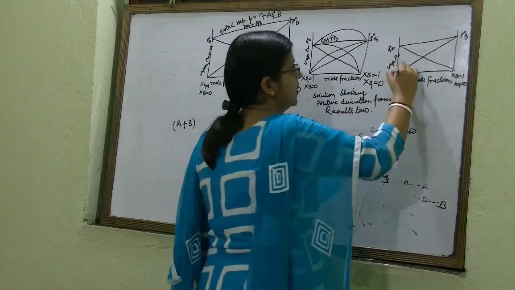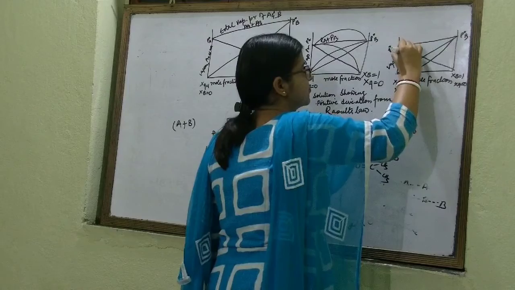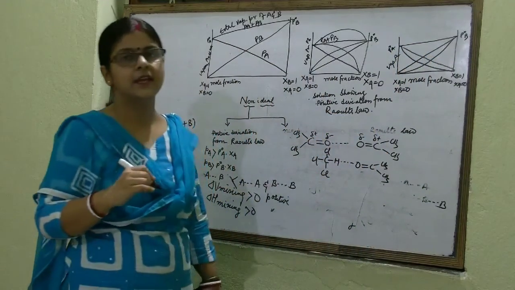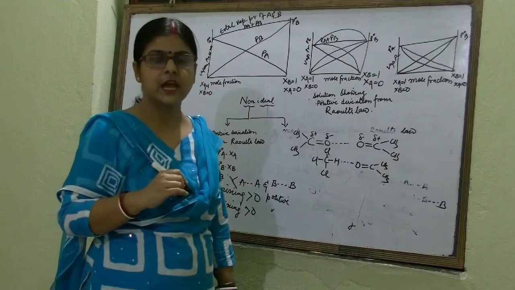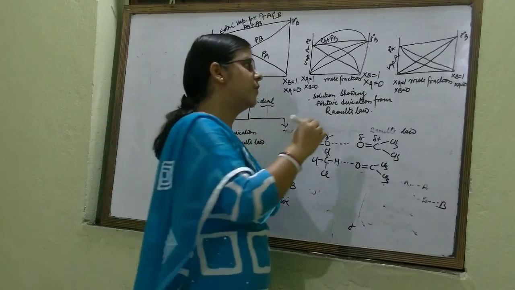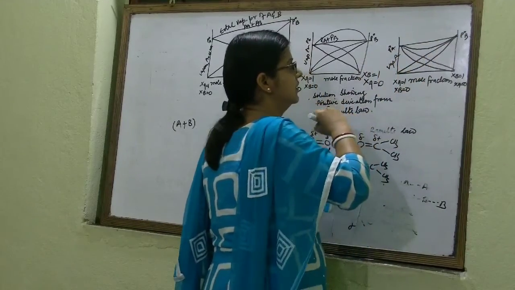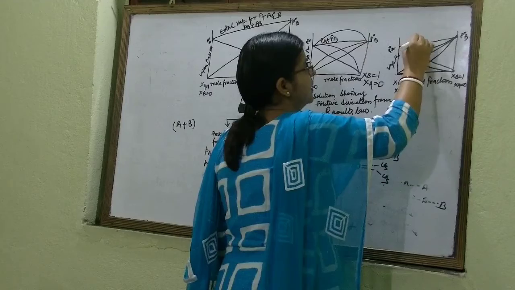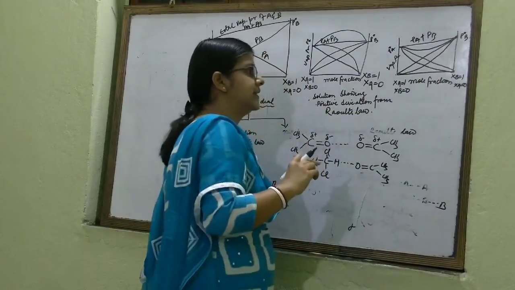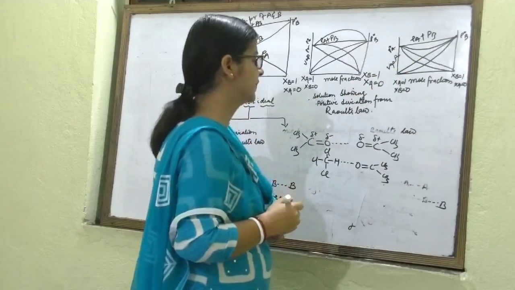But here the solution is showing negative deviation. So the vapor pressure of the component is lesser than the vapor pressure expected by Raoult's law. So you will draw the curve like this. For PA plus PB you will draw like this, and for PA and PB you will draw like this.